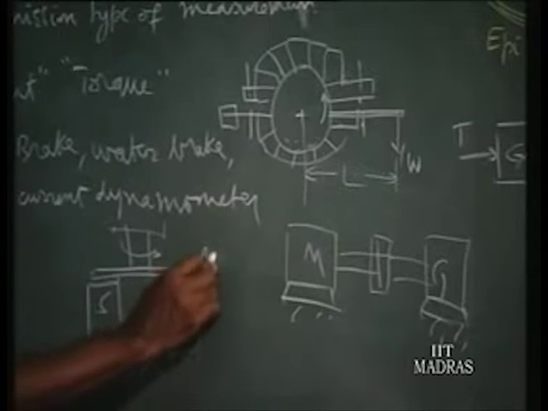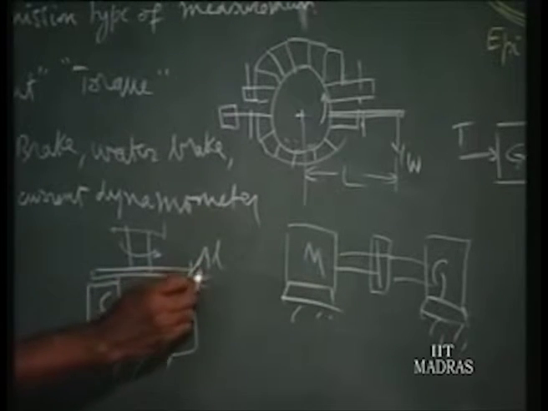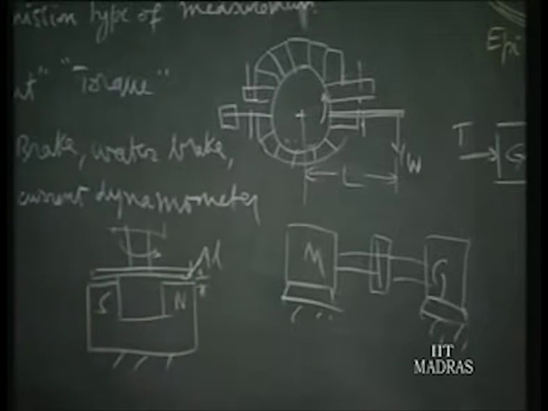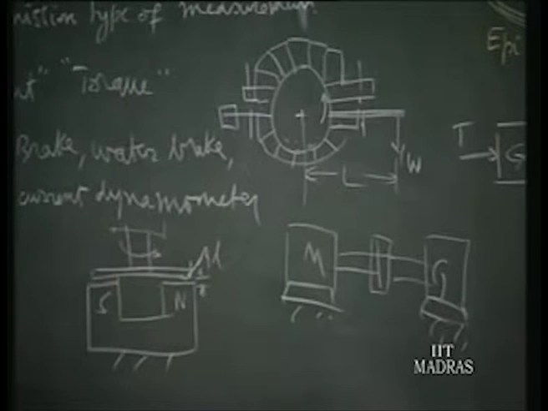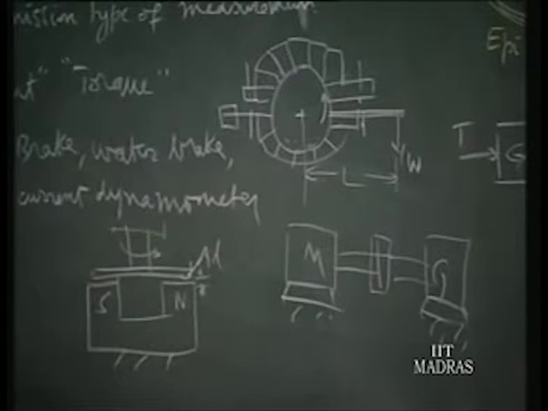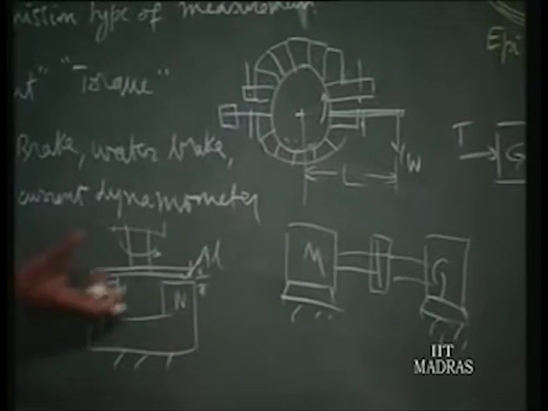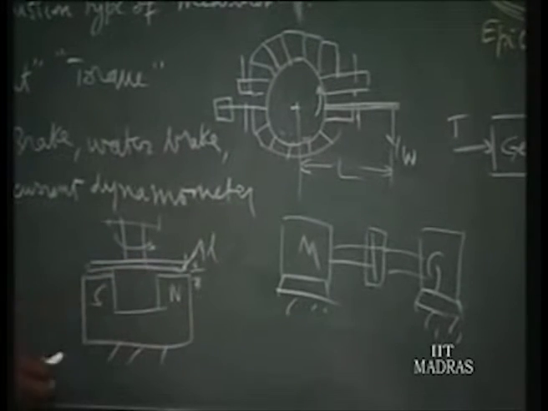So for example, the aluminum disc is rotated, and by changing the distance between the rotating disc and the permanent magnet, we introduce a different torque on it. When a metal rotates in the vicinity of magnetic lines, eddy currents are produced, and those magnetic lines, coupling with the main magnetic lines, produce a torque opposing the rotation of the disc.